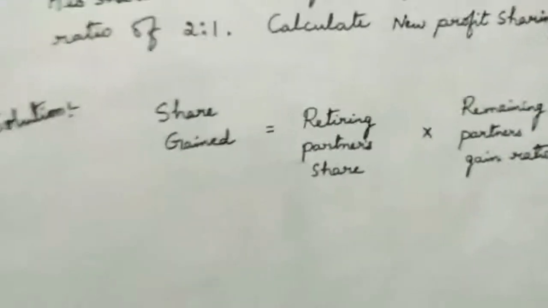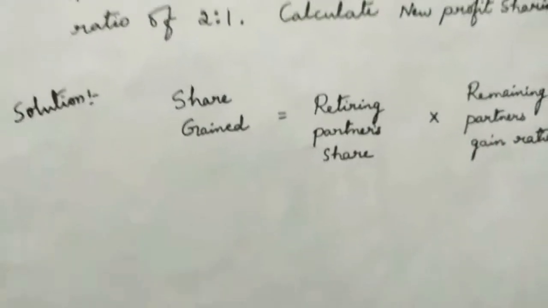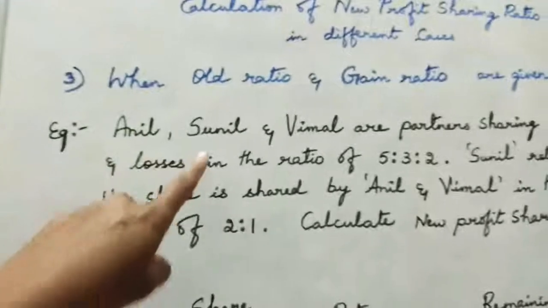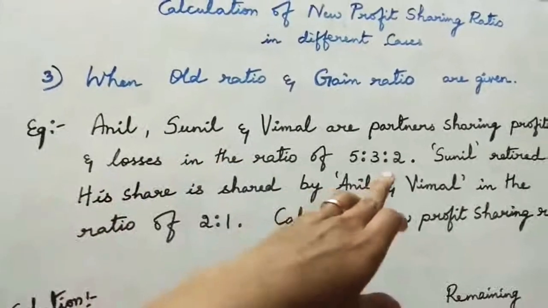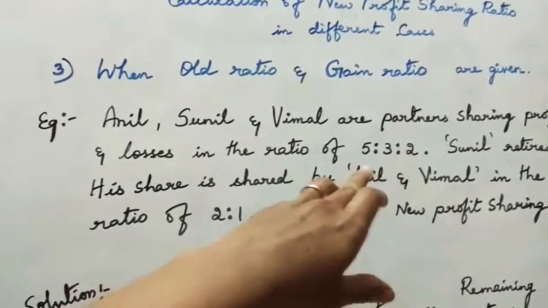So what is the share of the retiring partner? As I said, who's the partner who's getting retired from the question? Sunil is getting retired and his share is 3 and the total of this is 10. So 3 by 10, we are going to use that.